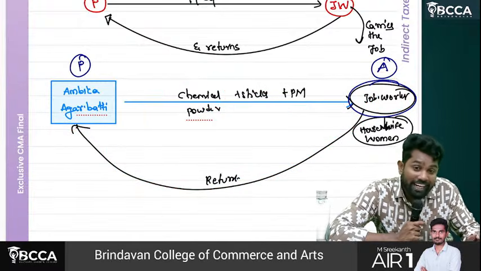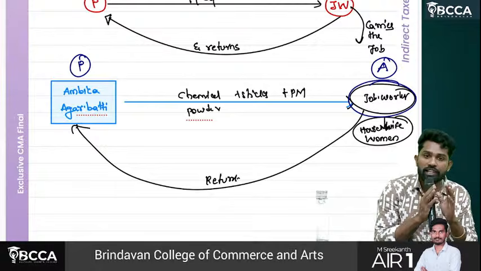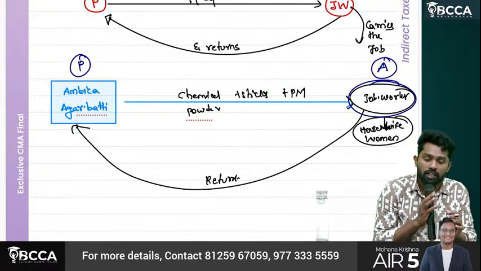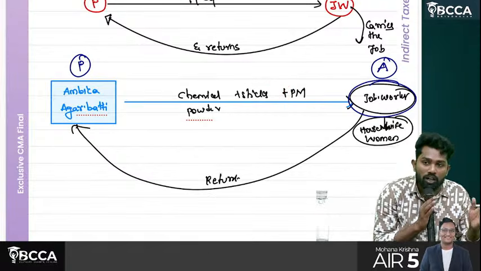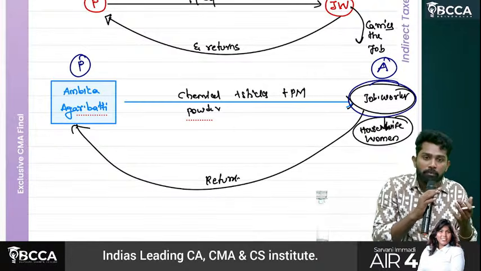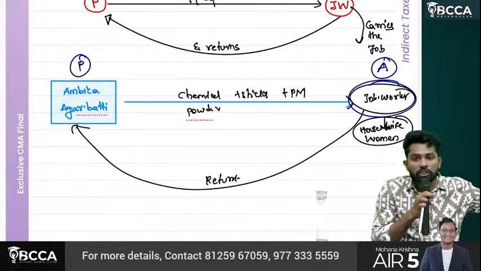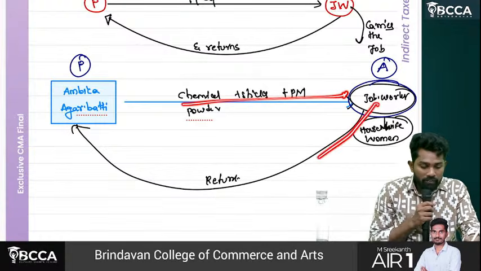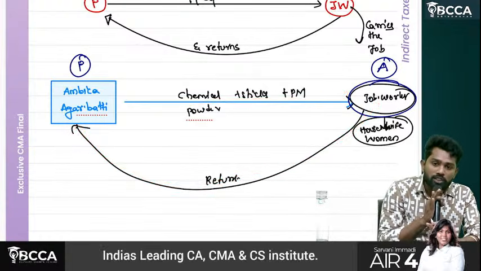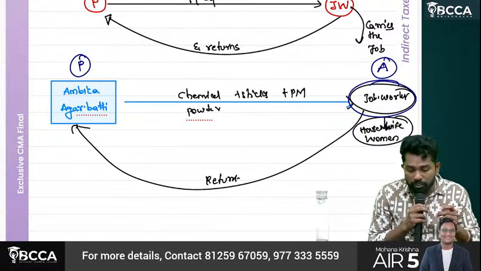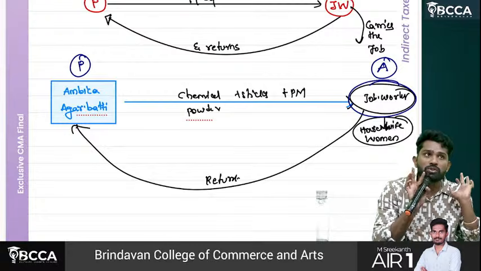Sir, for the activity, yes, for the processing activity they are taking, but when you send the chemical powder sticks, the plant and machinery, that packing material, you are not collecting any money from them. Okay, why are you not collecting any money? Because your intention is that they are going to return it. Okay, so it's not a supply, and even the job worker returning them again is also not a supply. But if you remember, sir, there is a time limit also. Okay, even if you don't remember, now you understand.